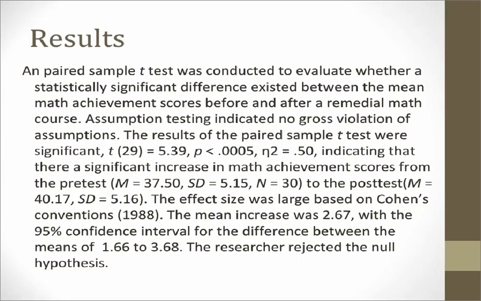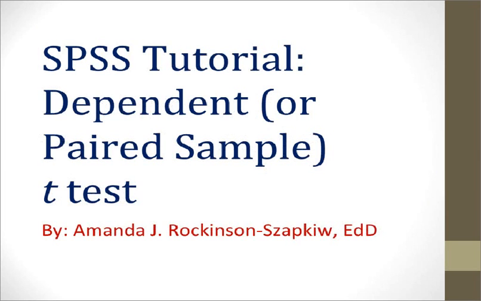Based on the SPSS output that we just reviewed, you could write the following APA results section. Take some time to read through this results section, then click anywhere on the slide to progress to our final slide. For completing this SPSS tutorial for paired samples t-test, you should now be ready to analyze your own data by conducting a paired samples t-test using SPSS.